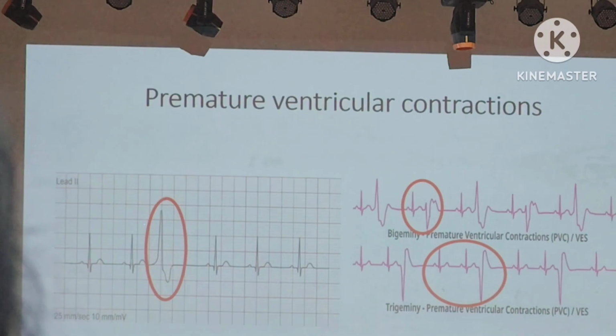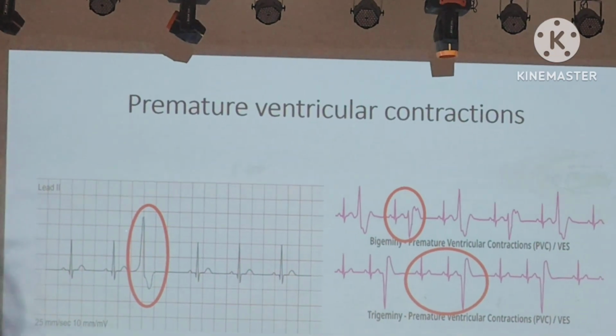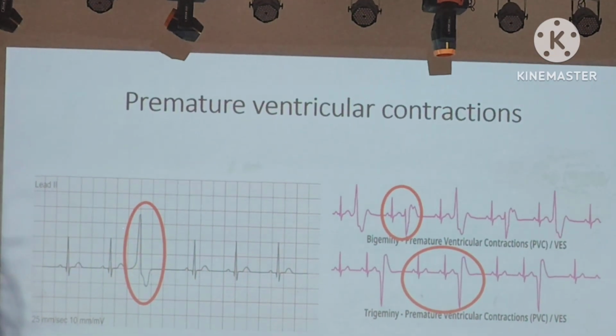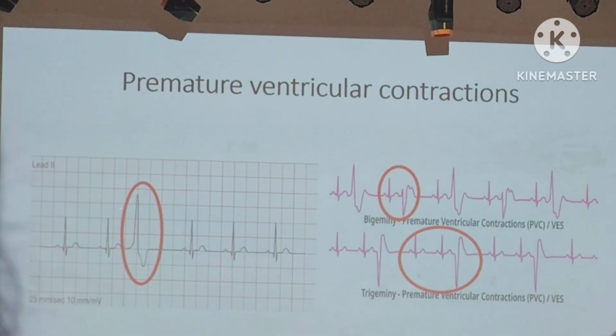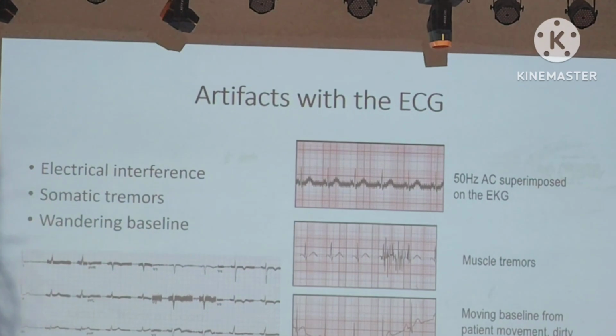And after quadrigeminy, the rhythm completely changes, and there can be multiple PVCs in a line where you cannot differentiate after how many normal complexes one PVC can be seen.